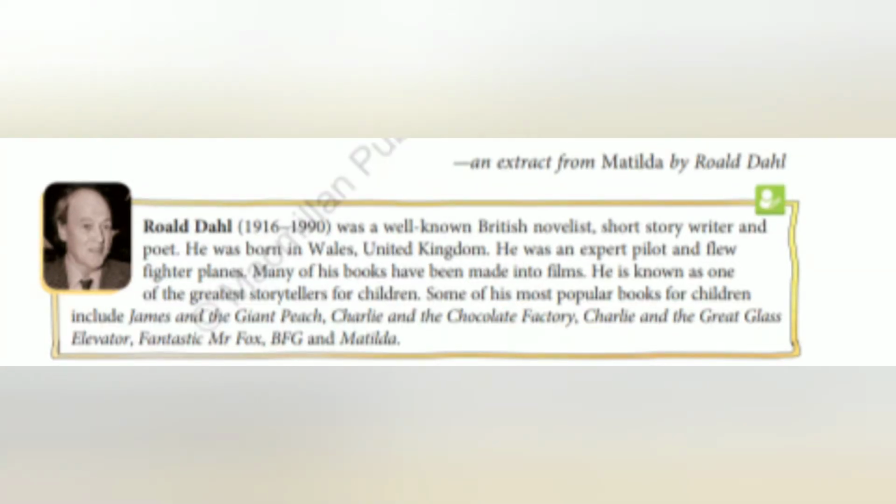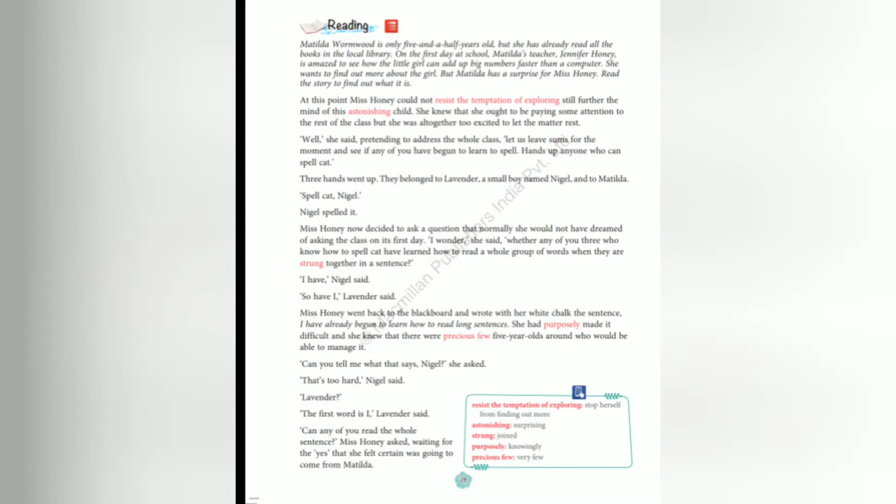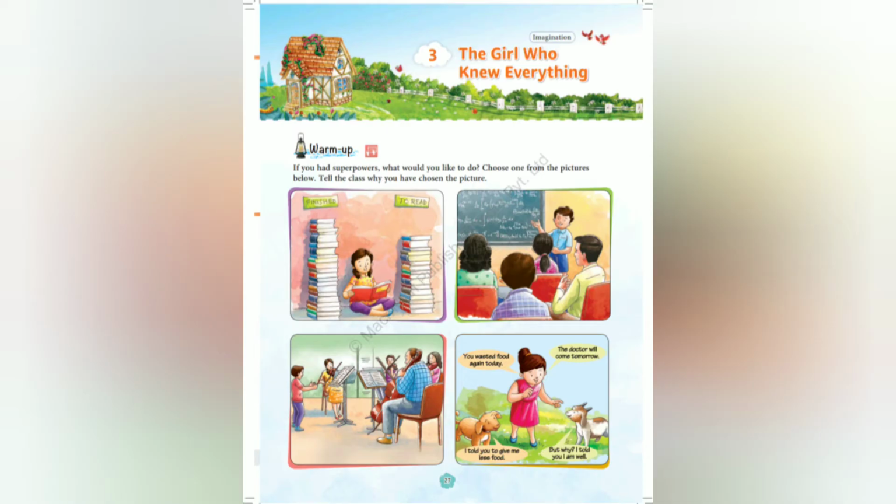The author is a short story writer and a poet. He was born in the United Kingdom. He was an expert pilot and flew fighter planes also. Many of his books have been made into films. He is known as one of the greatest storytellers for children. His most popular books are James and the Giant Peach, Charlie and the Chocolate Factory, Charlie and the Great Glass Elevator, and so on.